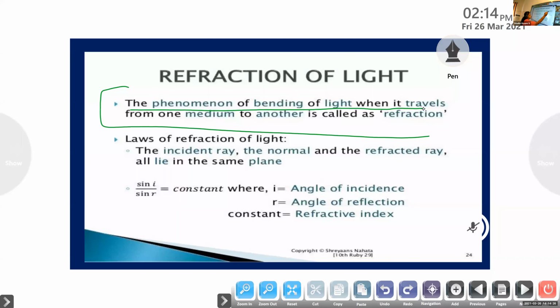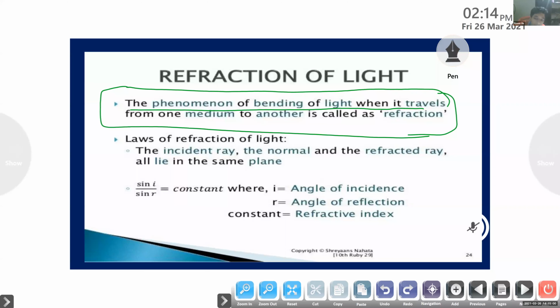You only need to write this definition, these two sentences. You don't need to copy down the laws. Only write the definition of refraction of light. The phenomenon of bending of light when it travels from one medium to another is called refraction. Example, the light ray travels from air to water.